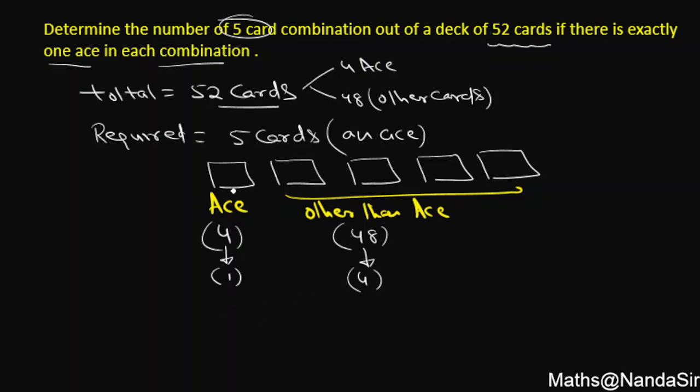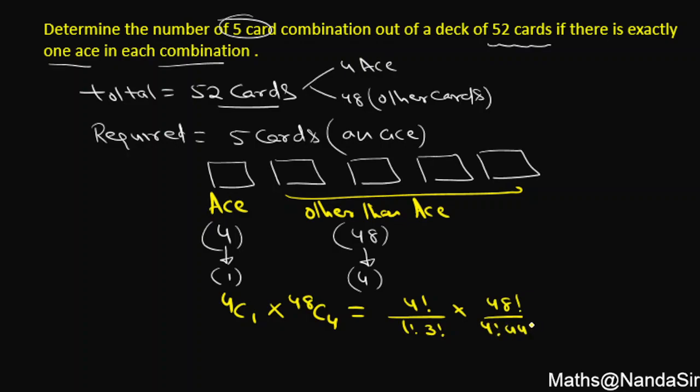तो दिस कैन बी डन इन हाउ मेनी वेज? Definitely student, it's 4C1 times 48C4. Why multiplication? Because I have to go for 5 cards. So it means after selecting 1 card, I can't stop. I have to proceed with the other 4 cards also, and that will be done from 48 cards. What do you mean by 4C1? It's 4 factorial over 1 factorial, 3 factorial. And then further, it's 48 factorial over 4 factorial and 44 factorial. Clear है?